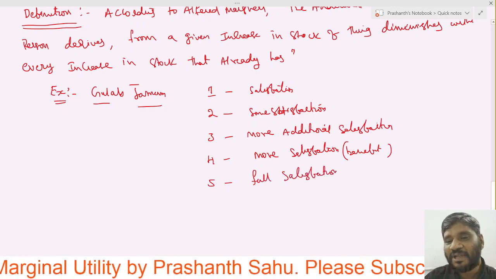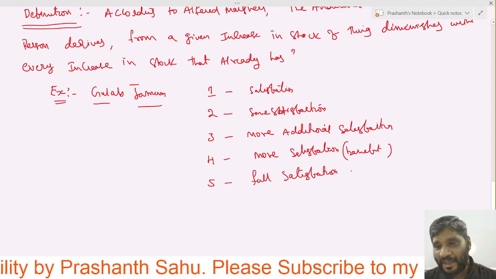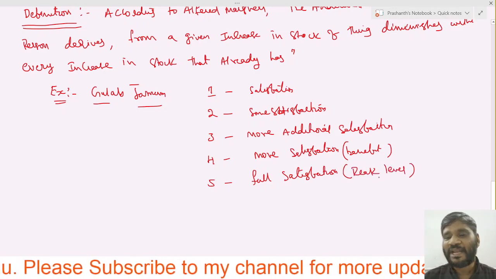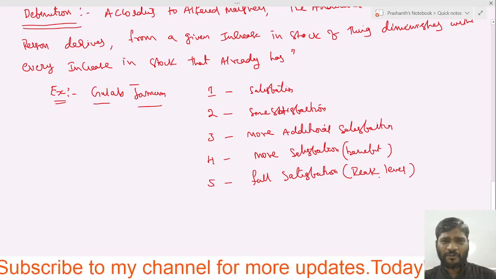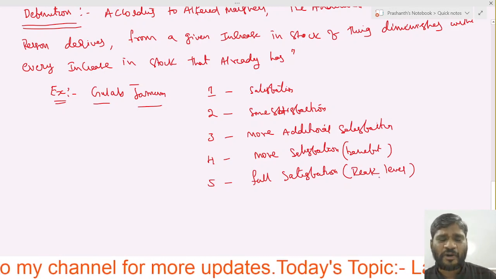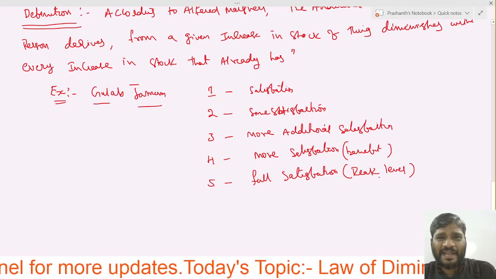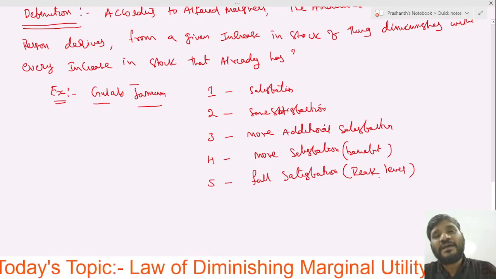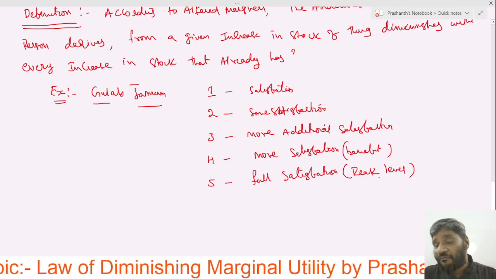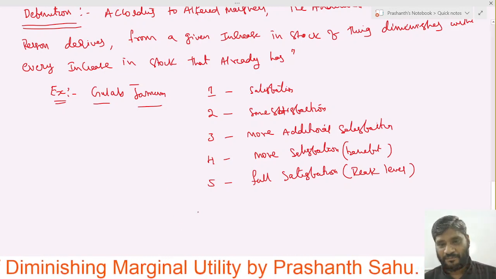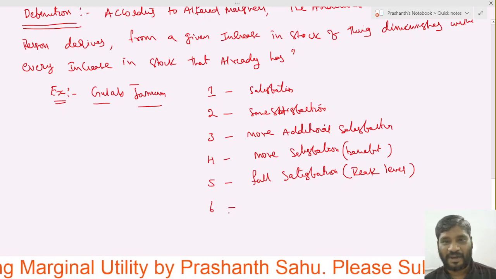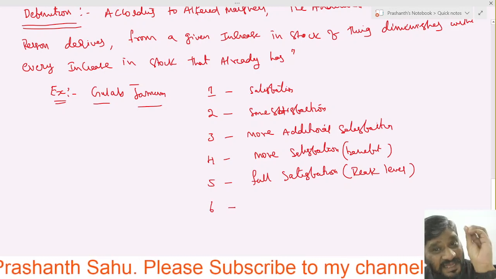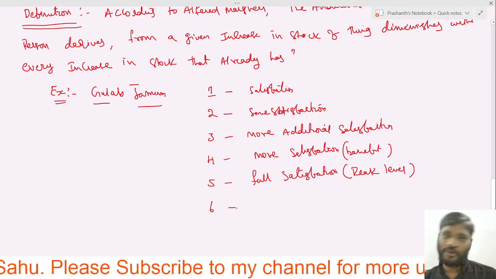I have got the full satisfaction because here I have reached a peak level. If one gulab jamun, two, three, four, five, after eating them, our mouth becomes sweeter and we get fully satisfied. When we eat the sixth one, does it give the same satisfaction as the first five gave? No. Why?